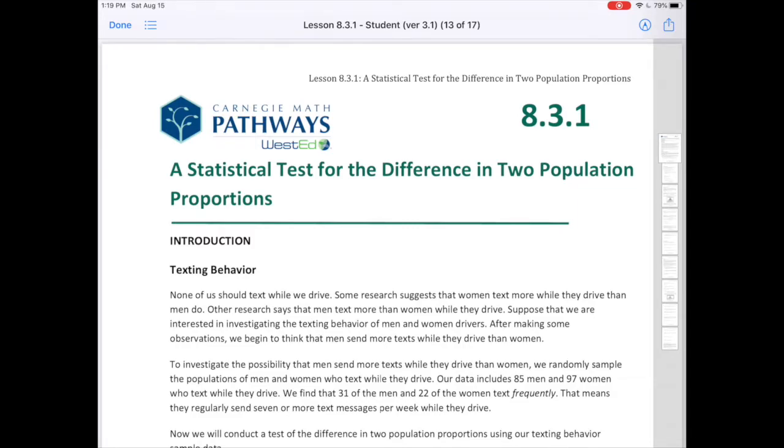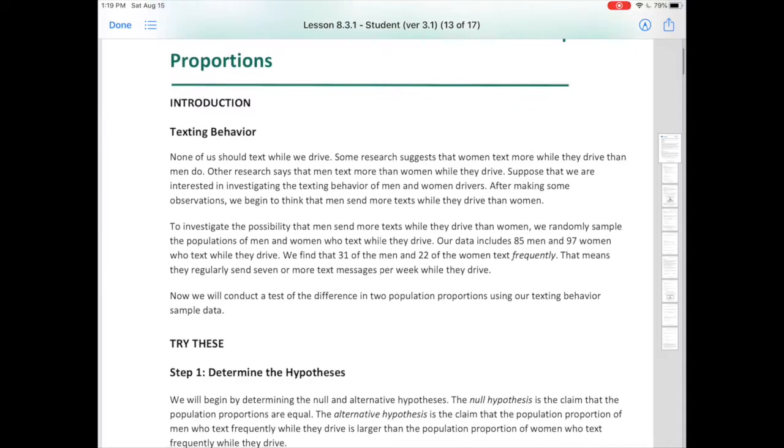Introduction. Texting behavior. None of us should text while we drive. Some research suggests that women text more while they drive than men do. Other research says that men text more than women while they drive. Suppose that we are interested in investigating the texting behavior of men and women drivers. After making some observations, we begin to think that men send more texts while they drive than women.